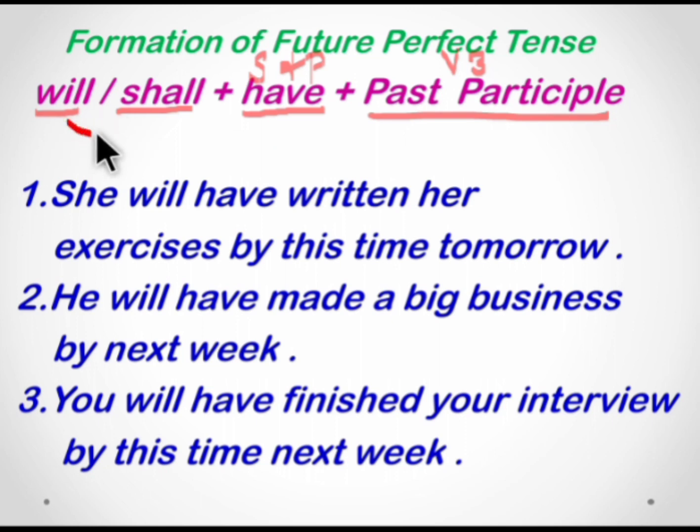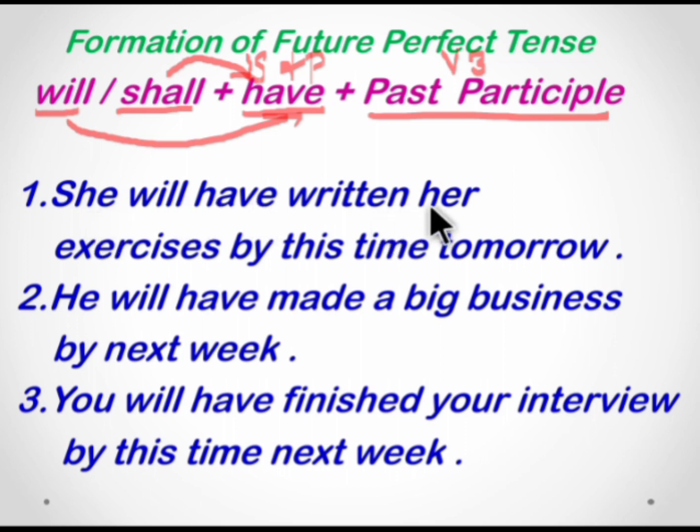Okay, so it will be either will have plus past participle or shall have plus past participle. I've already taught you in future tenses where we use will and where we use shall. Shall is used with the first person pronouns, that is I or we. Using will is also not wrong, but I shall or we shall will be very perfect. And will is used with the second person and the third person pronouns. Now let us just look at the examples.